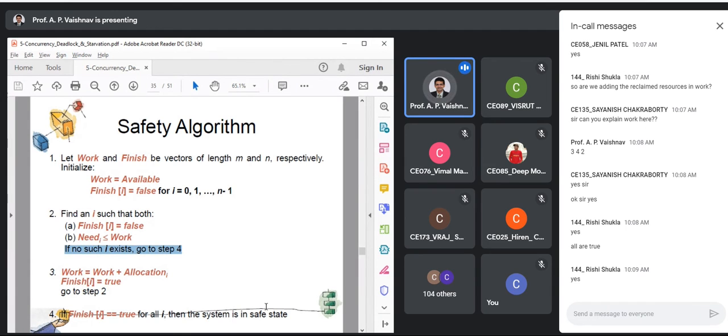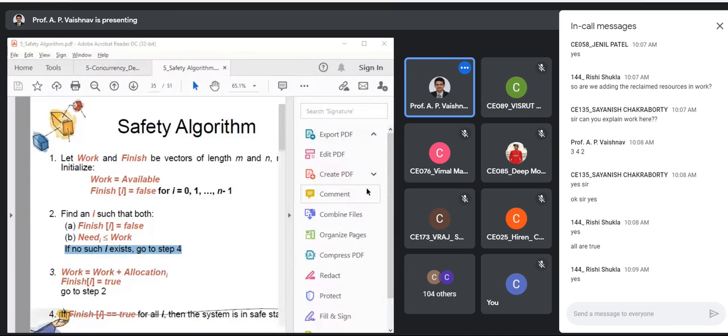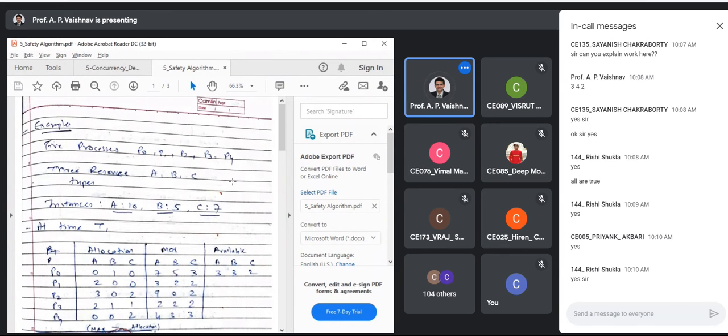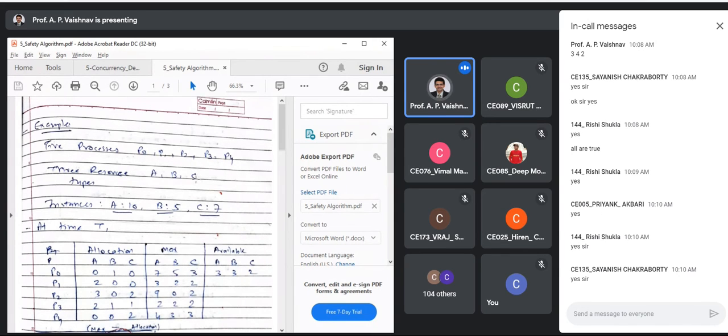Fine. So to make you clear, I'm just sharing another PDF. Just wait for a second. Okay. Can you see the handwritten notes which I have shared? Okay, fine. Good. So let us continue with this.